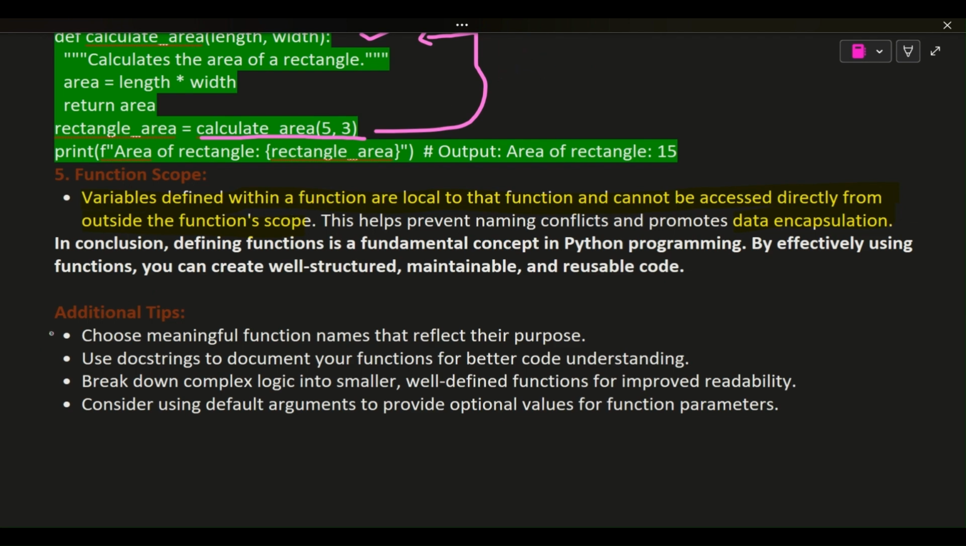Additional tips. Choose meaningful function names that reflect their purpose. Use docstrings to document your functions for better code understanding. Break down complex logic into smaller, well-defined functions for improved readability. Consider using default arguments to provide optional values for function parameters.